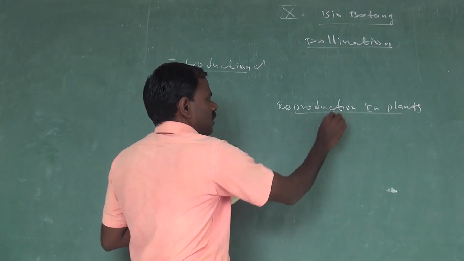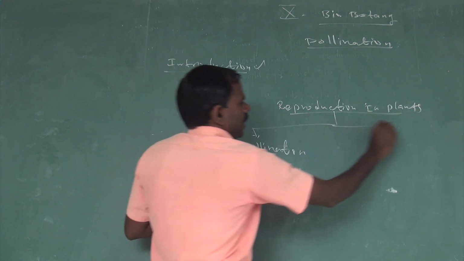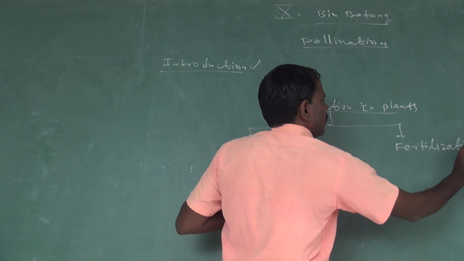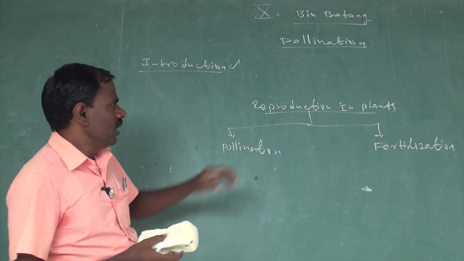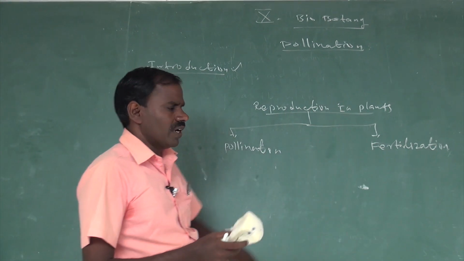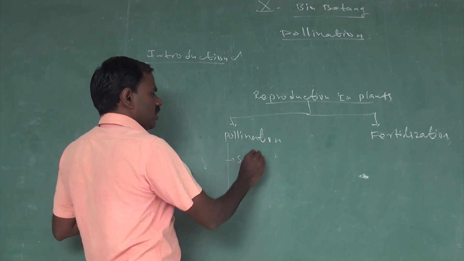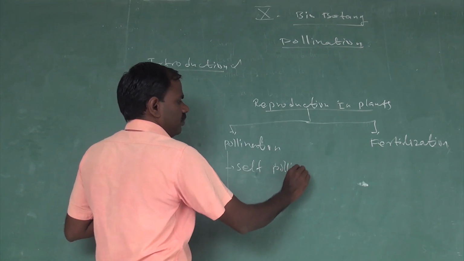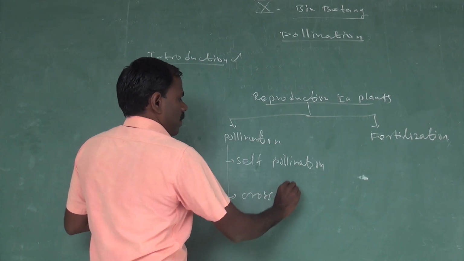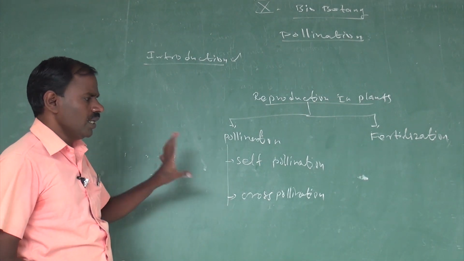The first event is called pollination, then the second event is called fertilization. Pollination has two types: one is self pollination, then the second one is cross pollination.